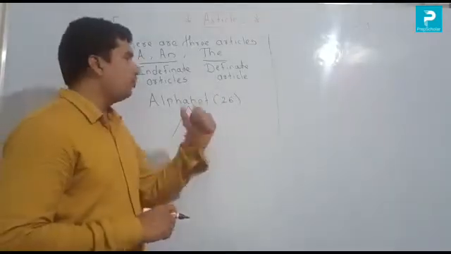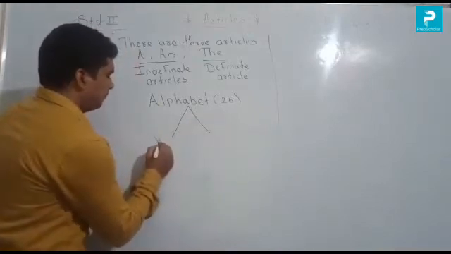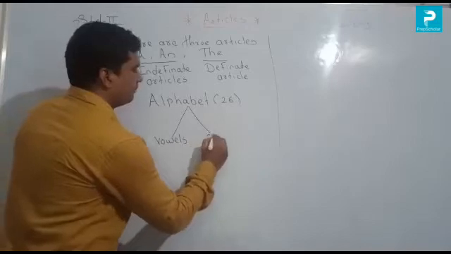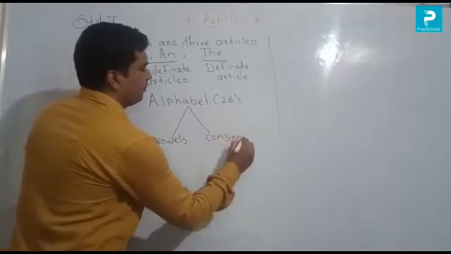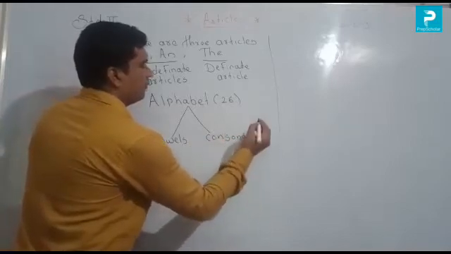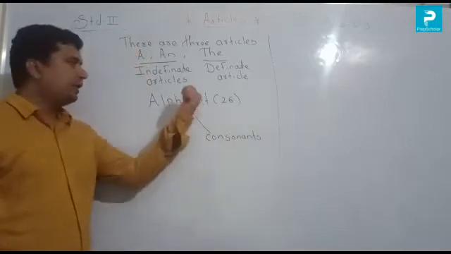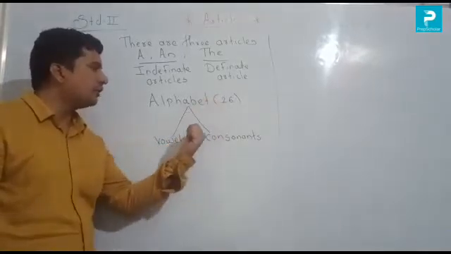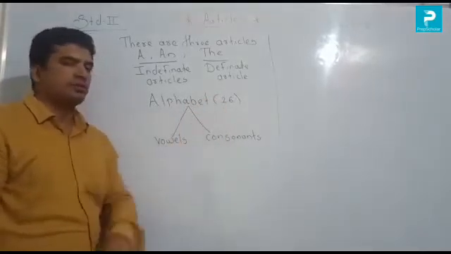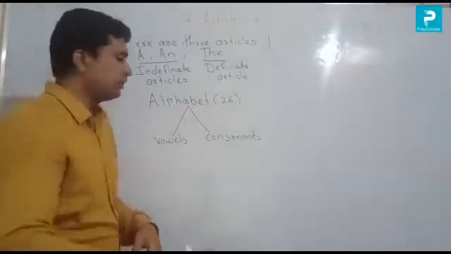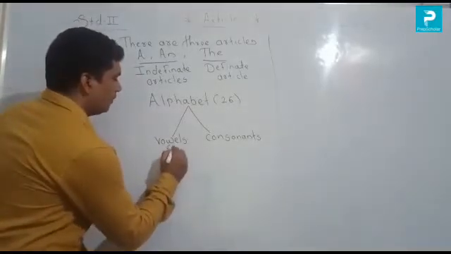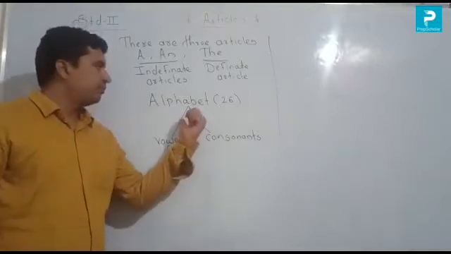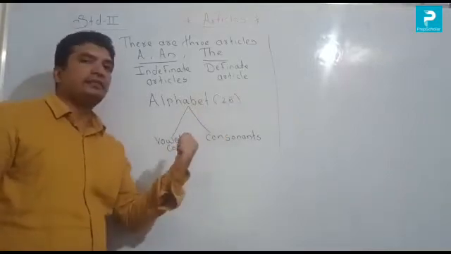Okay, we make two parts here. First, vowels, and second, consonants. So in the alphabet, the total is 26 and there are two types here, vowel and consonant. So how many vowels are there in the English language? There are a total of 5 vowels in the English language. Out of 26, 5 are vowels.